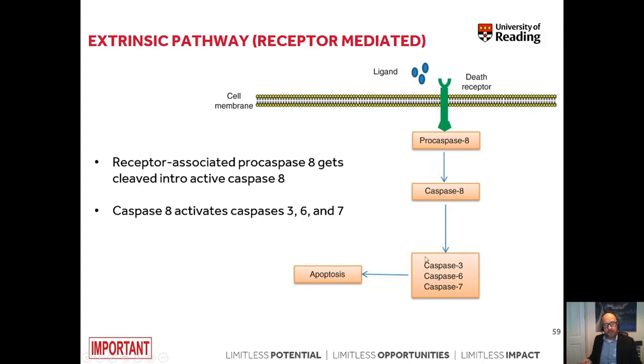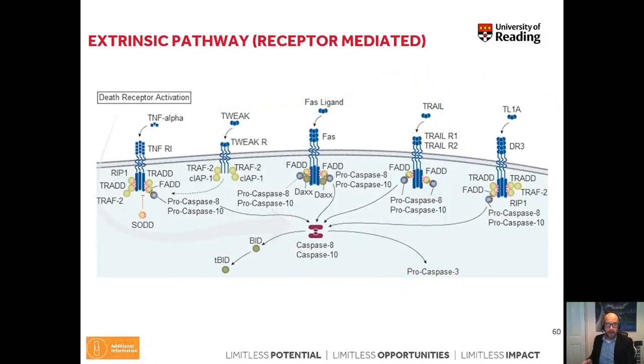Once those caspases are activated, this represents the point of no return in apoptosis, and cells die in a very controlled manner. In reality, this is slightly more complicated because there is a certain amount of crosstalk between those caspases in the cell. There are also molecules that are able to stop apoptotic cascades unless the point of no return is reached. But this is just to show you the big picture.